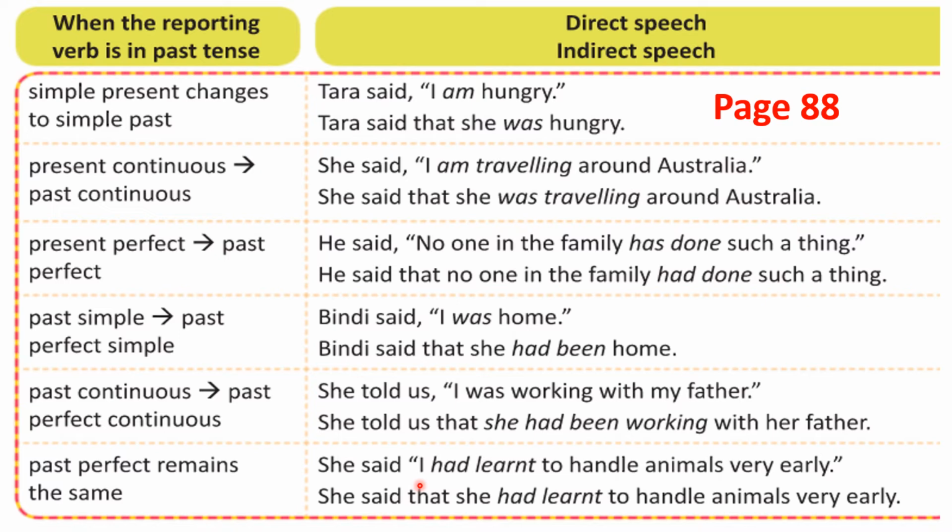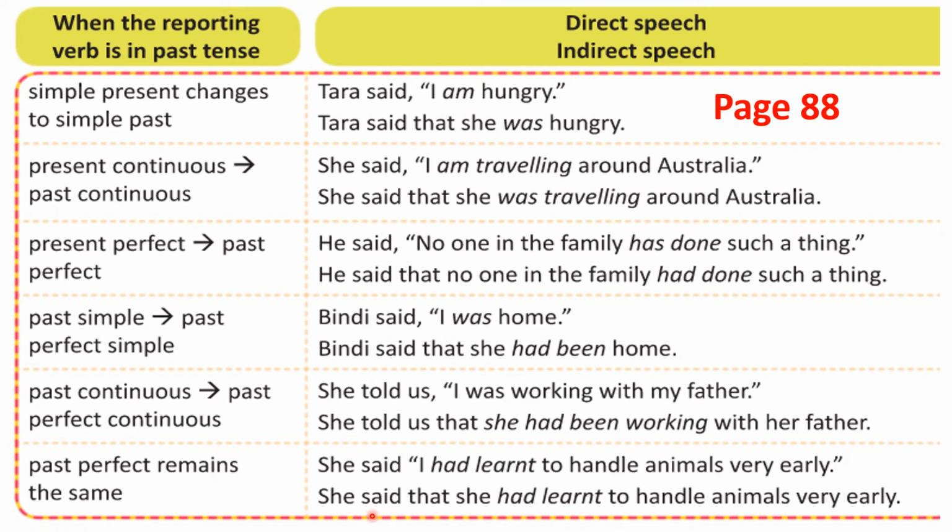Look here. She said, I had learned to handle animals very early. Can you see? Had learned. This is past perfect tense. Don't forget this. Had is past perfect tense. Has and have are present perfect tense. Now this is past perfect. Had learned. When you have past perfect tense like this, you need not do any changes in this. The same you have to write in indirect speech.